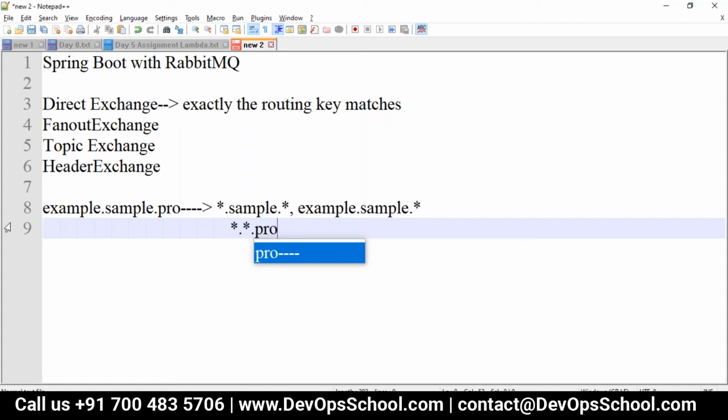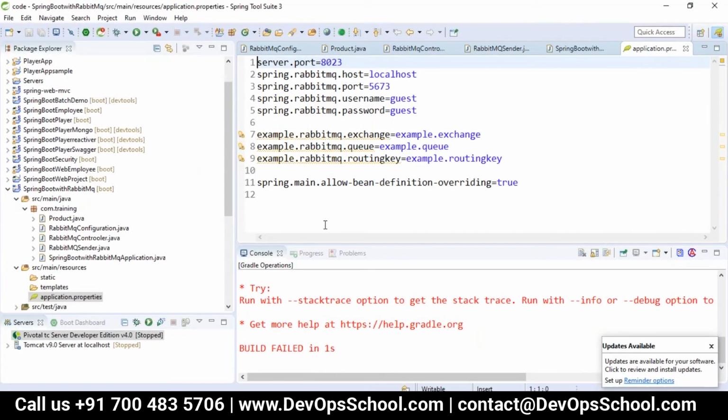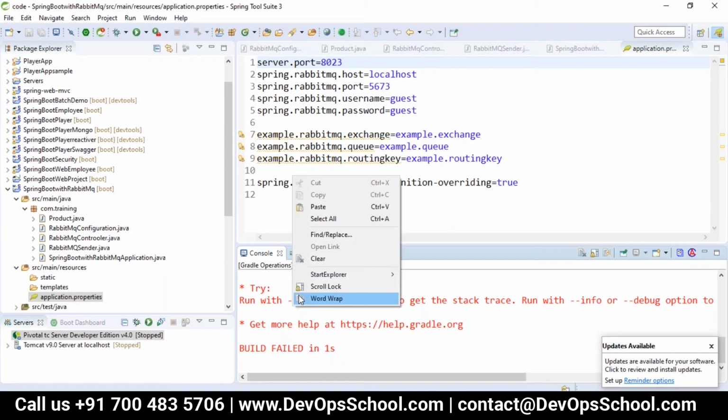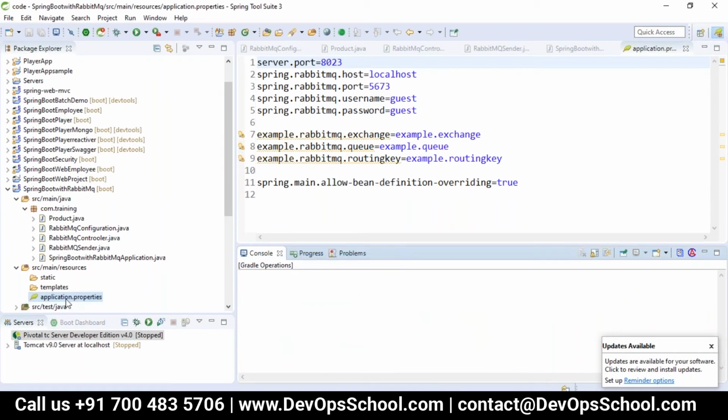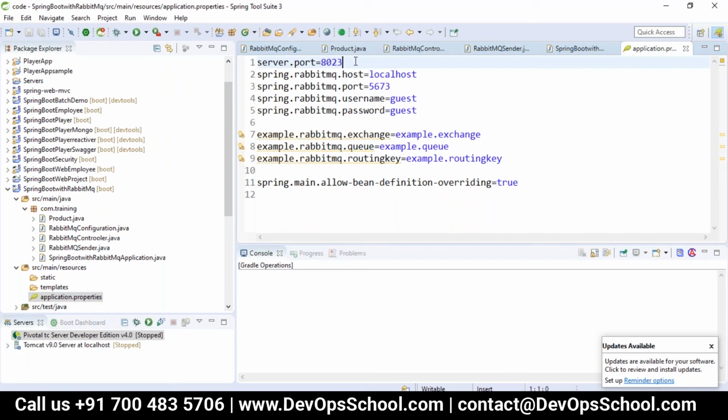Whenever you are working with Spring Boot and RabbitMQ, first we should have the dependencies taken care of. I just took some sample code here. In application.properties, I configured the server port, and we have to give where our RabbitMQ host is present, the port number, and then the RabbitMQ port. By default it will be 5672, but for me something else is also running on 5672, so I configured it as 5673. So this is my RabbitMQ port, and then the RabbitMQ username and password.